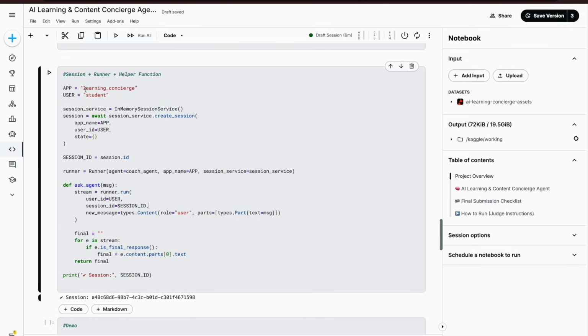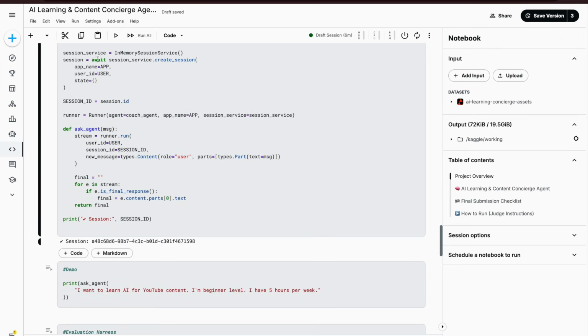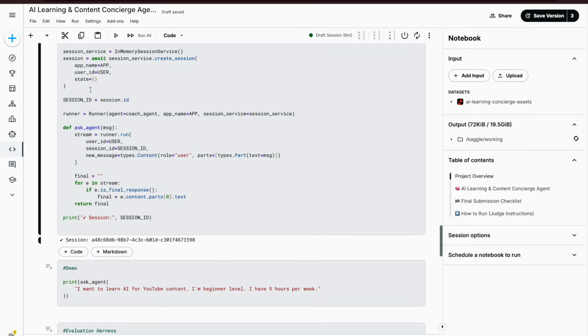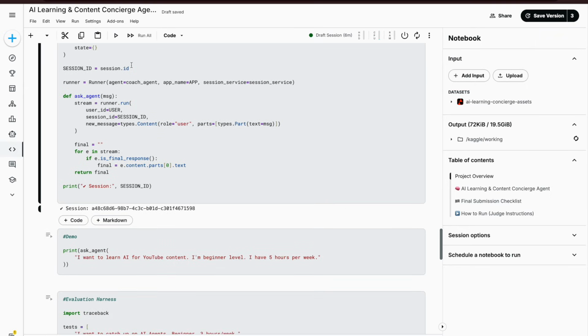So we are calling this app a learning concierge and the user as student. So we have updated the information, like the session service as in-memory session service. So the session should get this information, and then the session ID is created. Runner will run using this information.